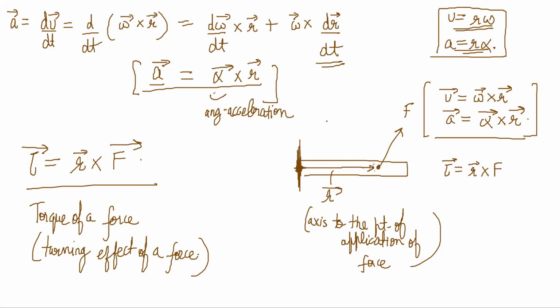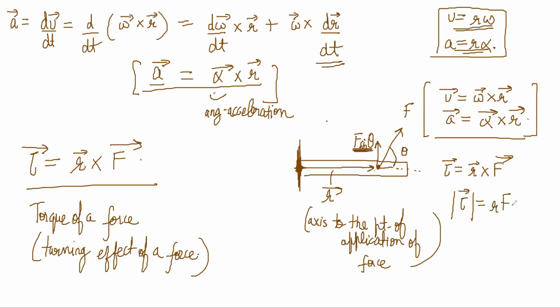So R cross F, between these two vectors the angle is theta, right? So you can say that R cross F is defined to be RF sine theta in magnitude. Basically, the perpendicular component of this force is F sine theta. This is the part that tries to turn it. The perpendicular component matters when you are talking about torque.